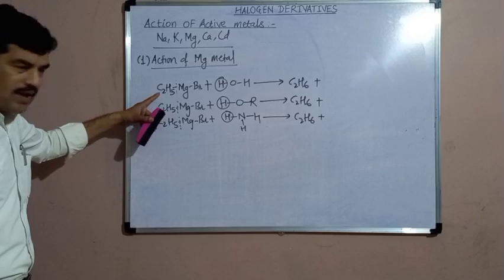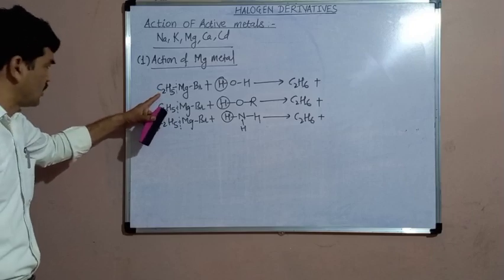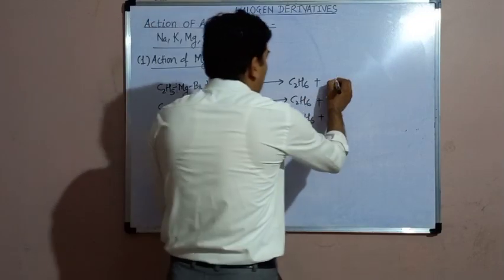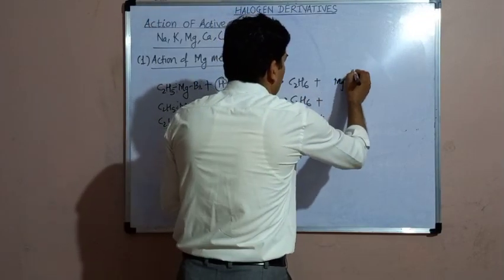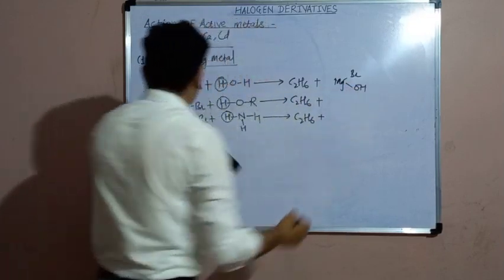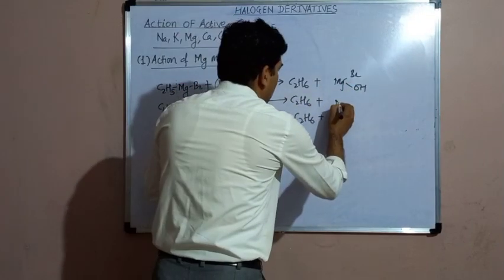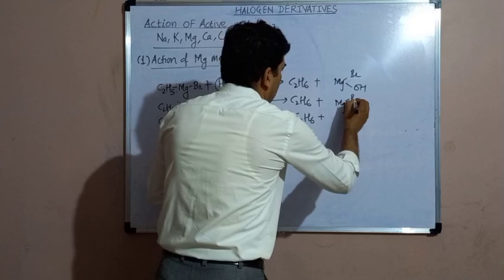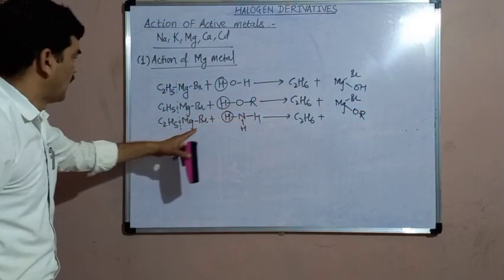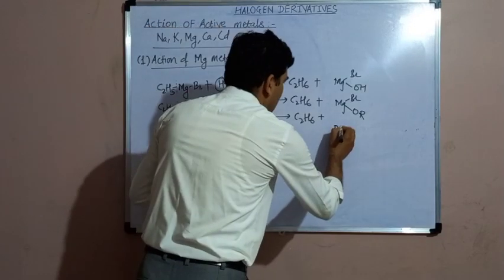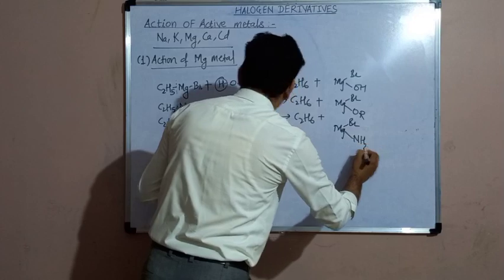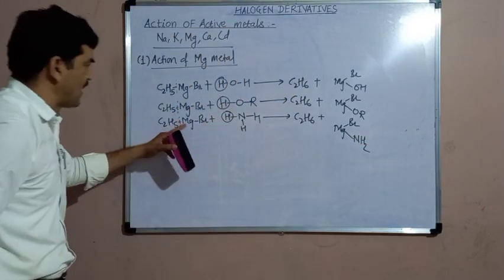This alkyl group or aryl group, the hydrocarbon part, gets converted to the hydrocarbon, plus the byproduct. Here the byproduct is Mg, Br and OH. Here the byproduct will be Mg, Br, OR. And here the byproduct will be Mg, Br, NH2. This NH2 group gets attached to magnesium.